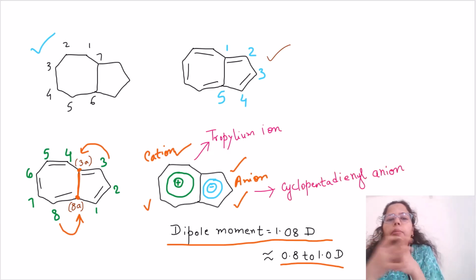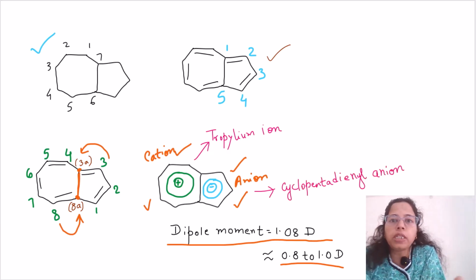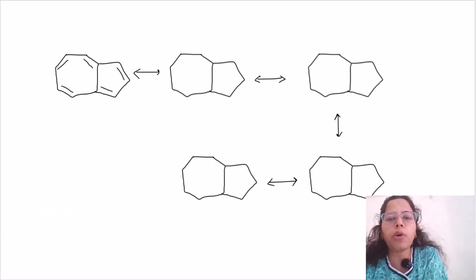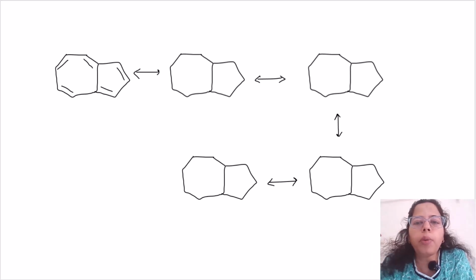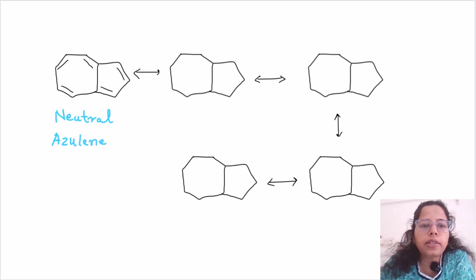Okay, so this was about some general properties of azulene. Now let's go back to the resonating structures. Here I have written 5 structures and we will see how these form resonating structures, starting with the neutral azulene. Okay, so let's see how.